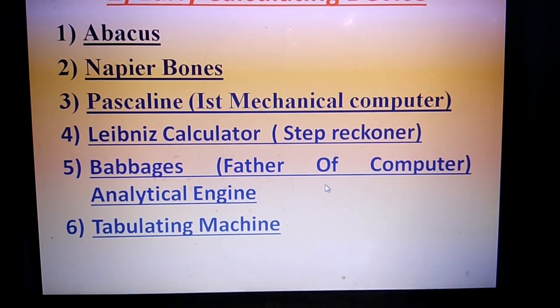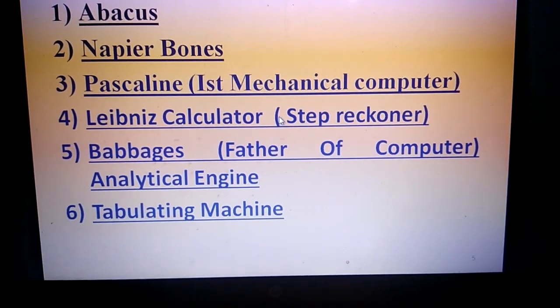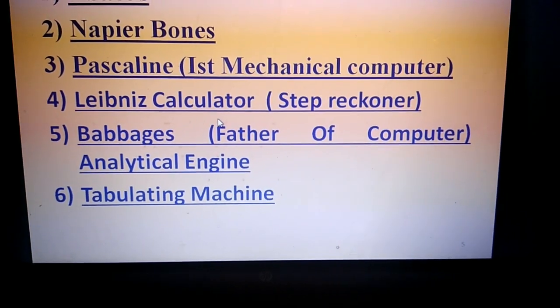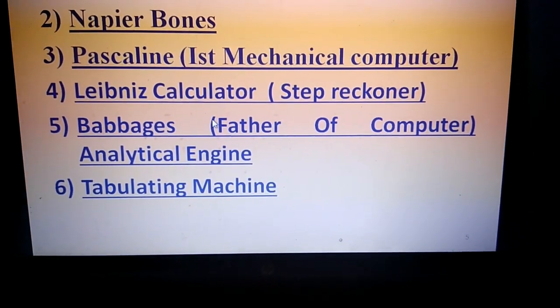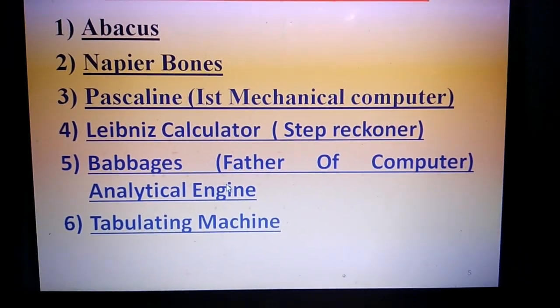So these are the earlier calculating devices. First is abacus, second Napier bones, third Pascaline, fourth Leibniz calculator, fifth Babbage analytical engine, and sixth tabulating machine.